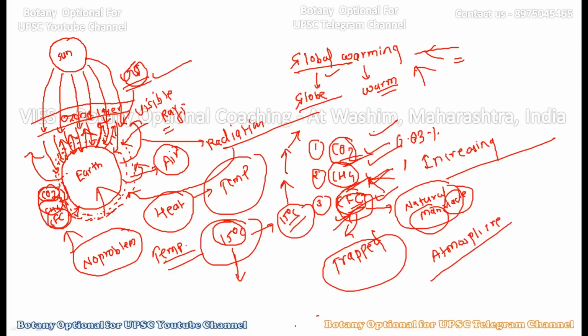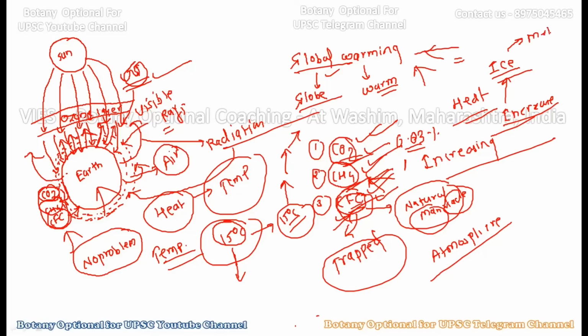So what will happen if more and more such gases are put into the atmosphere due to pollution or man-made activities? This will create heating of the earth, and due to the heat, the average temperature of the mother earth will increase. If the average earth temperature increases, the ice caps on the earth or on the mountains will melt.